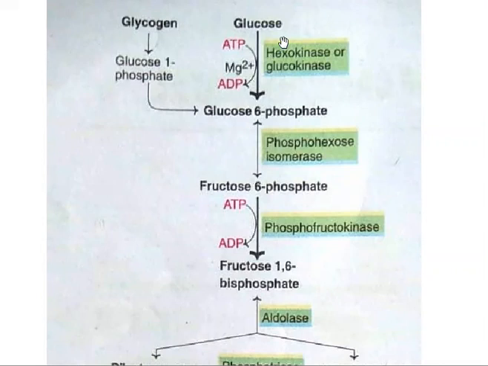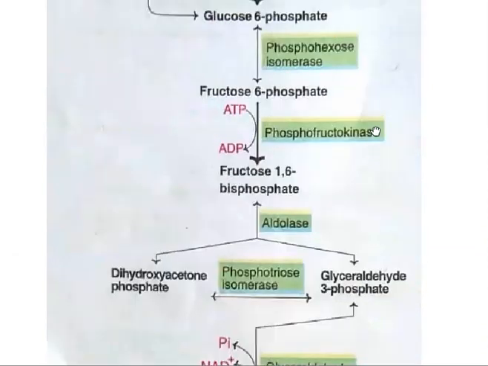This glycolysis process is a major pathway for ATP synthesis in tissues lacking mitochondria. For example, if you take erythrocytes or cornea, these cells don't have any mitochondria, so they get energy from the glycolysis process. Glycolysis is also very important for the brain, because the brain consumes a large amount of energy, which is obtained from carbohydrates by the process of glycolysis.